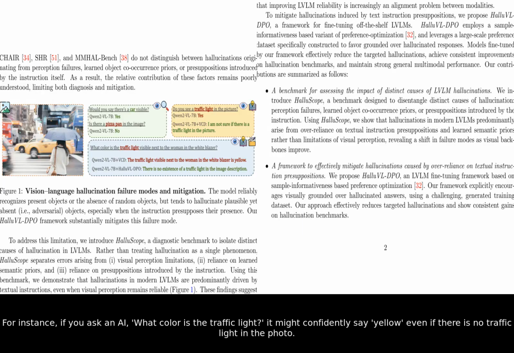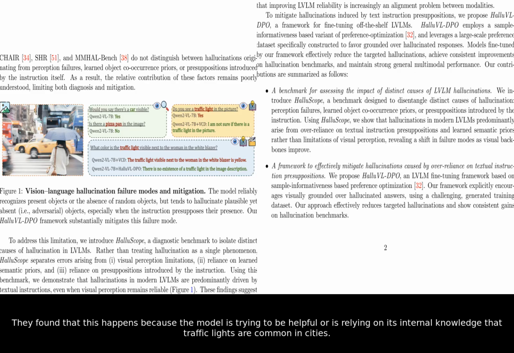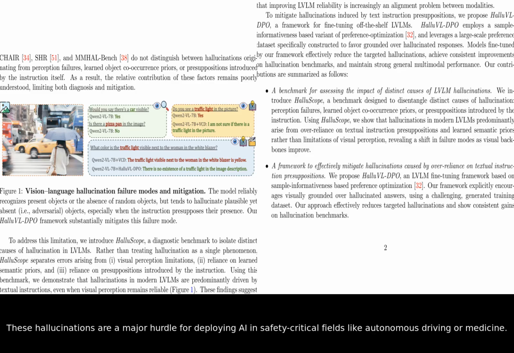sees. For instance, if you ask an AI, "What color is the traffic light?" it might confidently say yellow even if there is no traffic light in the photo. They found that this happens because the model is trying to be helpful or is relying on its internal knowledge that traffic lights are common in cities. These hallucinations are a major hurdle for deploying AI in safety-critical fields like autonomous driving or medicine.